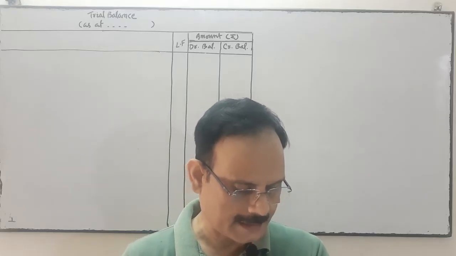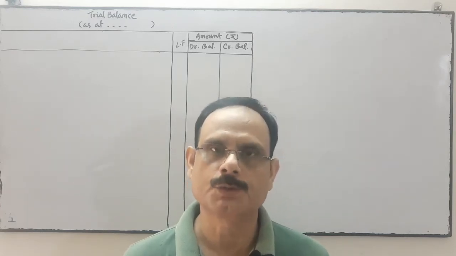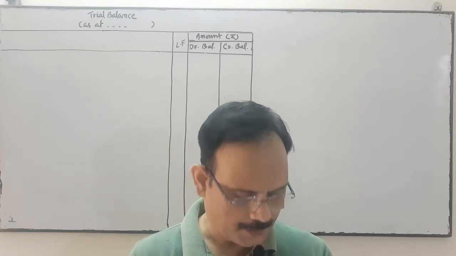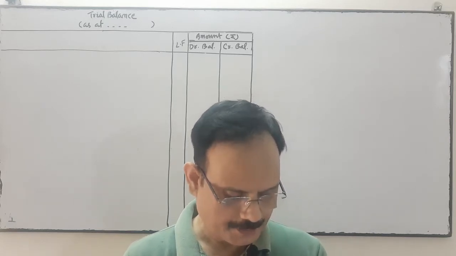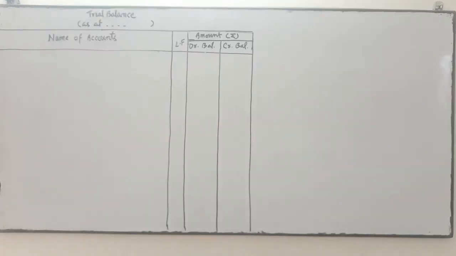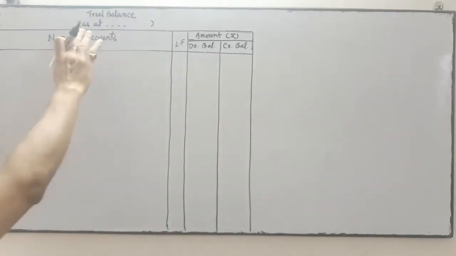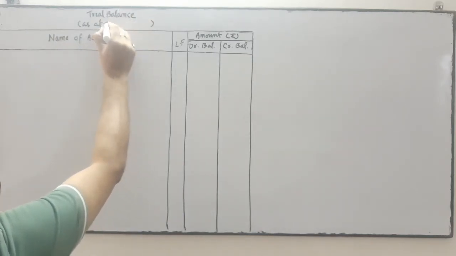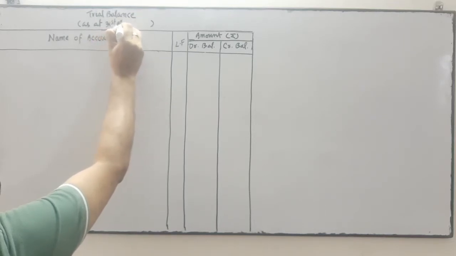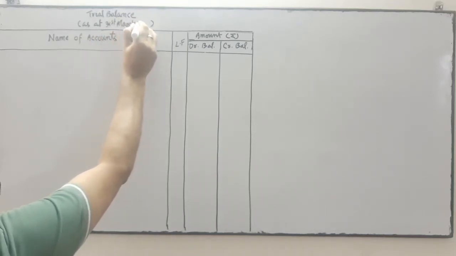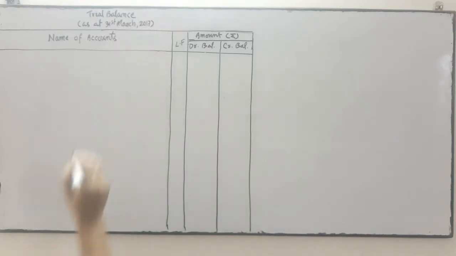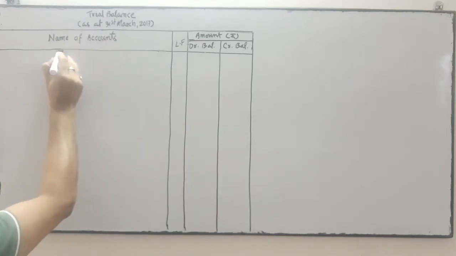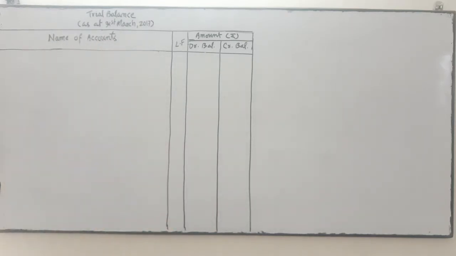A bookkeeper extracted the following trial balance as at 31st March 2017. So the format is trial balance as at 31st March 2017. The names of the accounts are written. You may write the name of the account or particulars, both are the same.